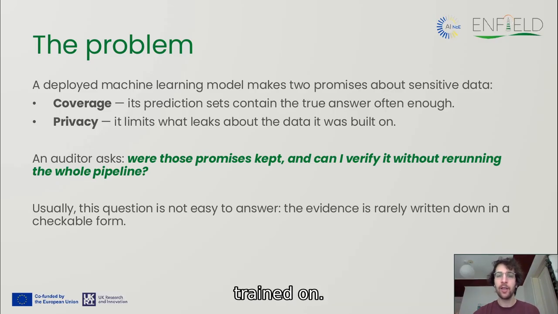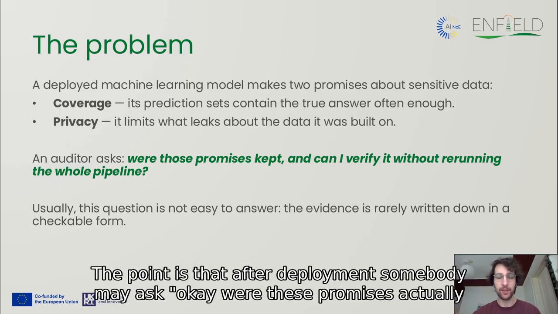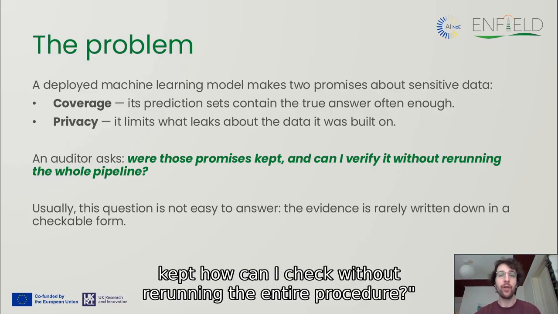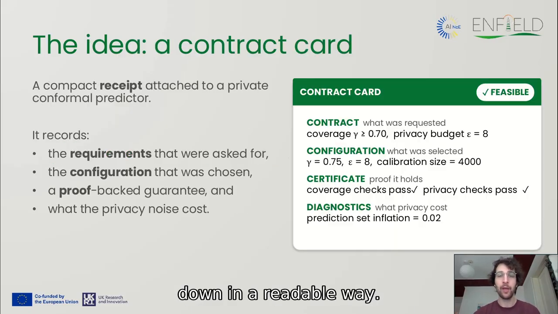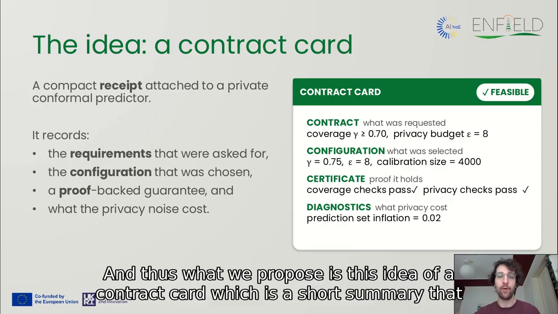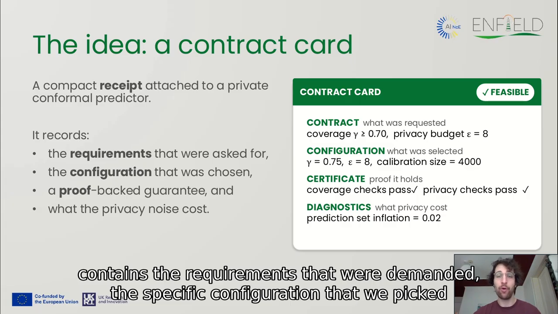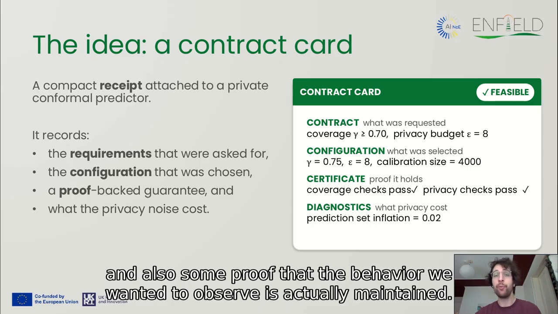trained on. The point is that after deployment, somebody may ask, okay, were these promises actually kept? How can I check without rerunning the entire procedure? And often this is not easy because there was no evidence of the behavior of the model written down in a readable way. And thus what we propose is this idea of a contract card, which is a short summary that contains the requirements that were demanded, the specific configuration that we picked, and also some proof that the behavior we want to observe is actually maintained.